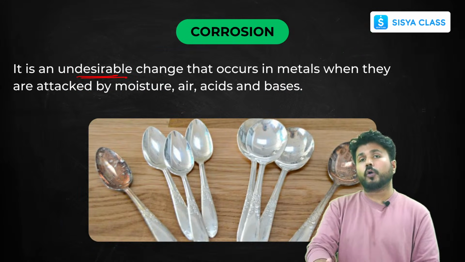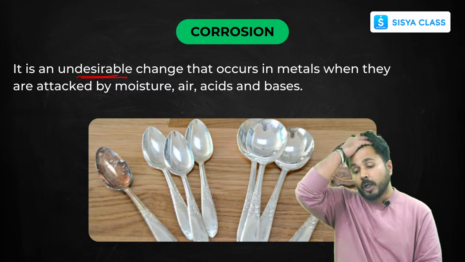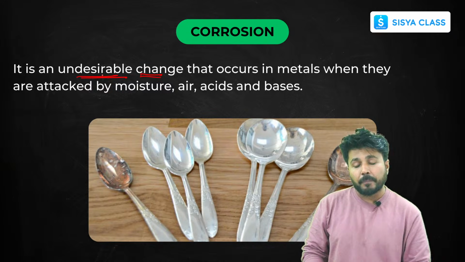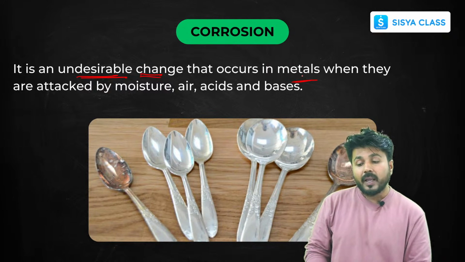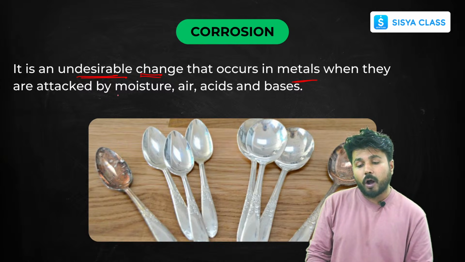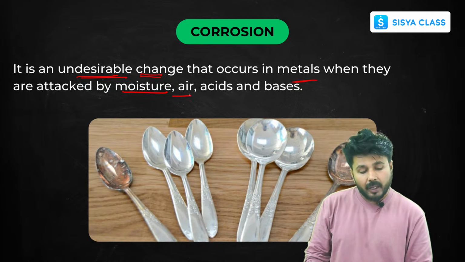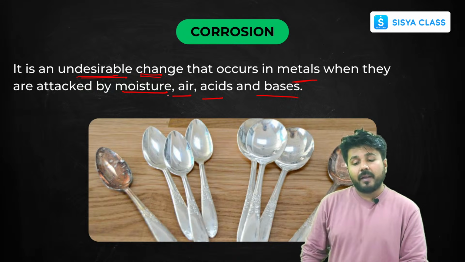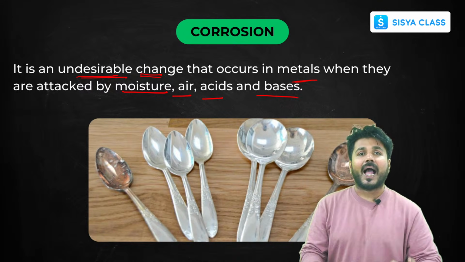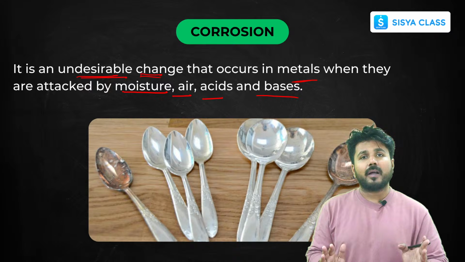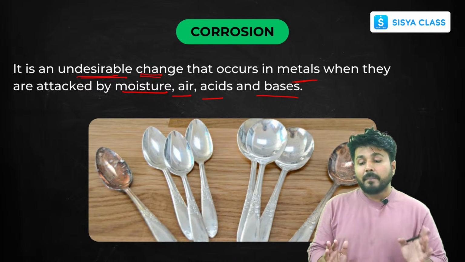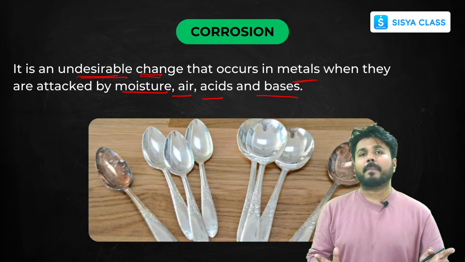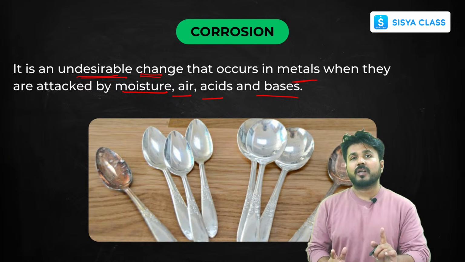So you all know corrosion. You have been studying it from your lower grades also. It is a change that is not useful. It mostly occurs in metals, and it occurs in the presence of moisture, air, acids, and bases. Whenever any metal is attacked by moisture, air, acids, or bases, then there is a change in that metal. It deteriorates that metal, and corrosion is carried out.